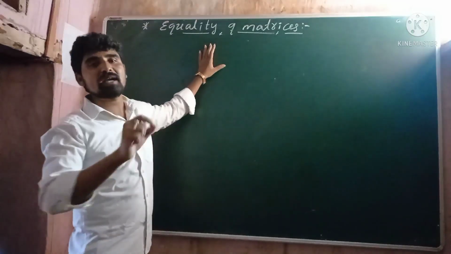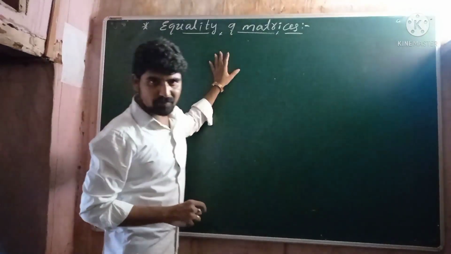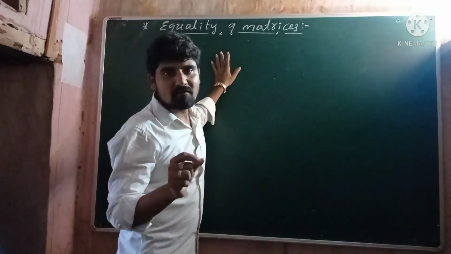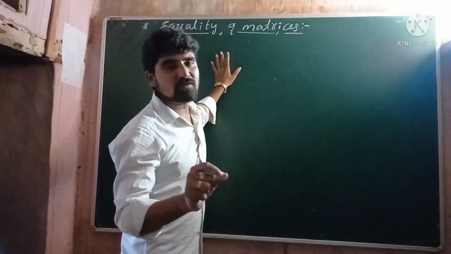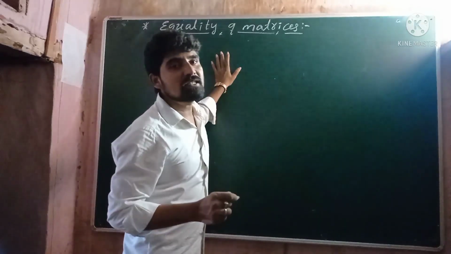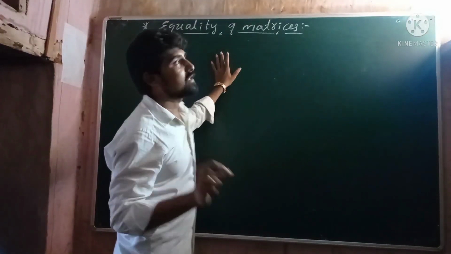Then we say that matrix A is equal to matrix B. So what is the definition? I repeat once: two matrices A and B are said to be equal if, first, their orders are the same, and second, their corresponding elements are equal.